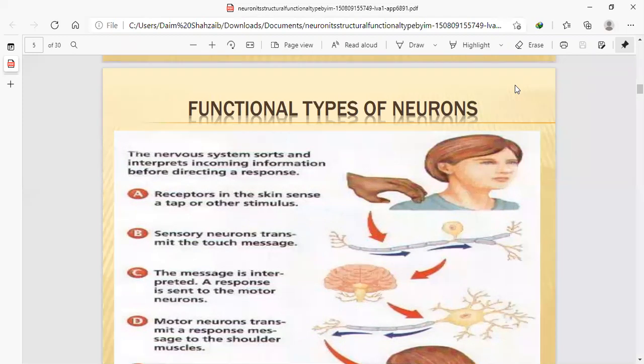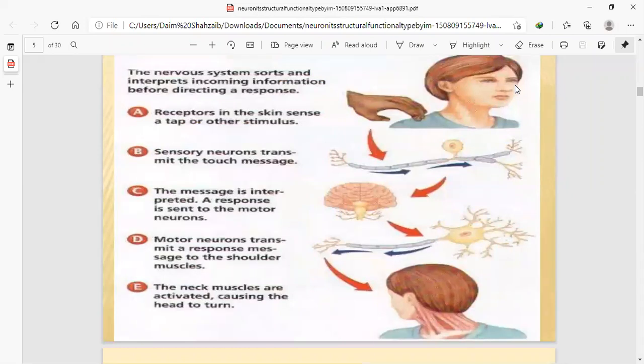Receptors in the skin sense function. Neurons act as receptors in the skin to sense a tap or other stimulus, like a sensory neuron. In receptors, sensory neurons play an important role.